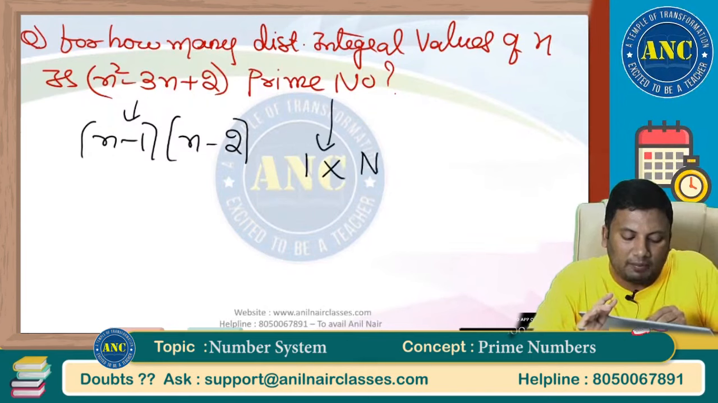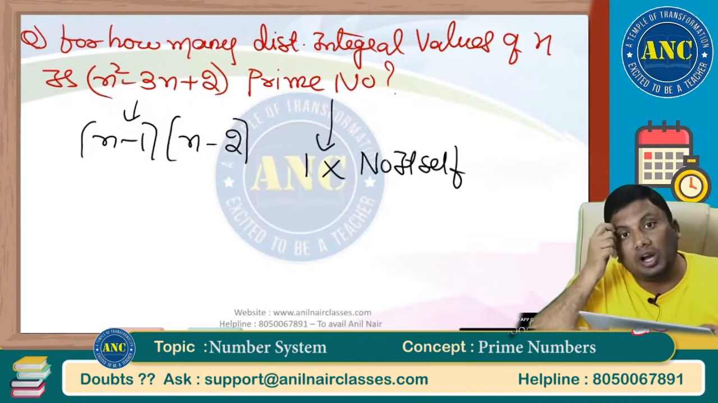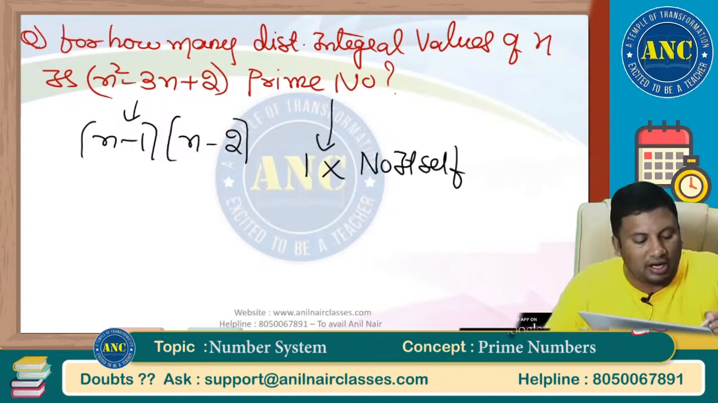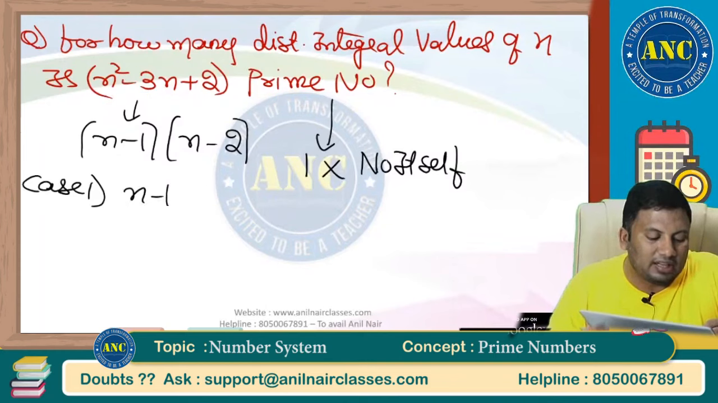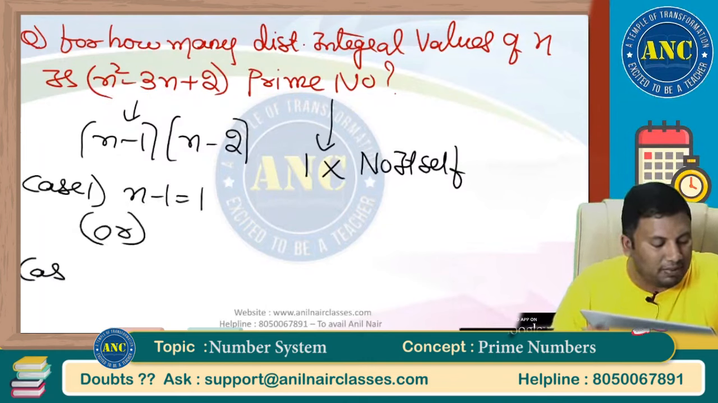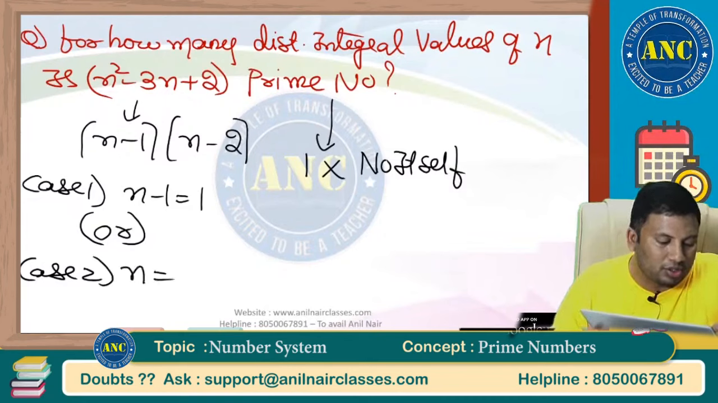A prime number is a number which has only two distinct factors, 1 and the number itself. Case number 1: either n minus 1 can take 1. These are all definition based questions. Case number 2: either n minus 2 can take 1.